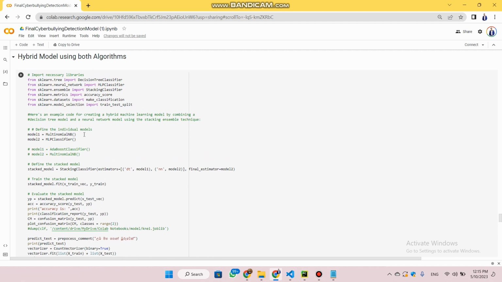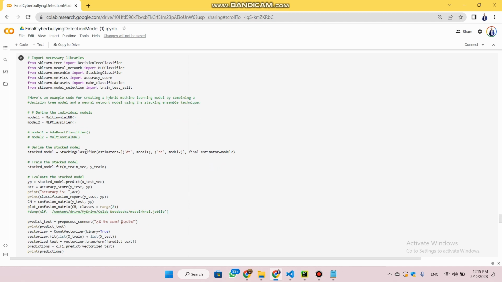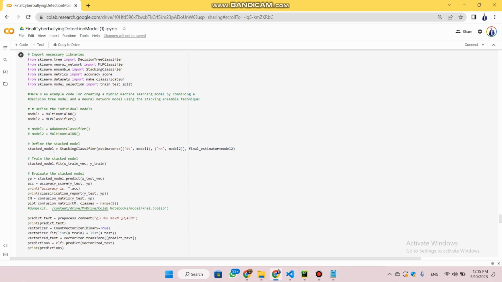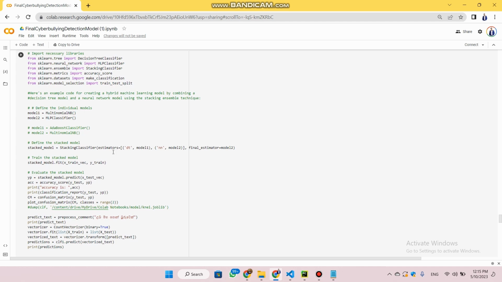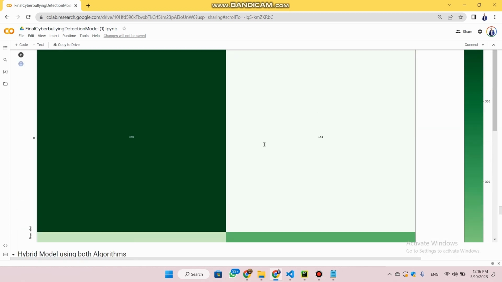First of all, I'll be defining the models, and then I'll be passing the models on and creating a stack model out of that. Then I'll be evaluating the model, checking the comments, passing some predictions, and generating the result. This is the model that I have built.